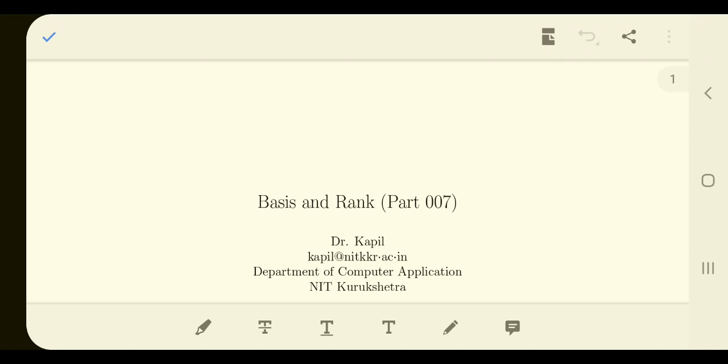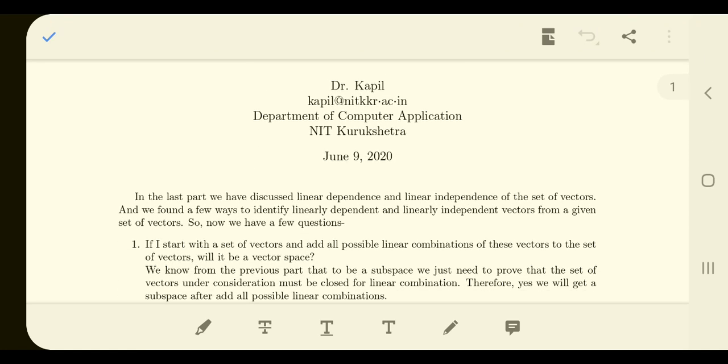In the previous lectures, we talked about linear dependence and linear independence of a set of vectors, and we also found some algorithms to identify linearly independent and dependent vectors from a given set of vectors. Now, having done all that, we have some questions in our mind that we have asked earlier. Some of them we have already answered, and some we will be answering by the end of this note.